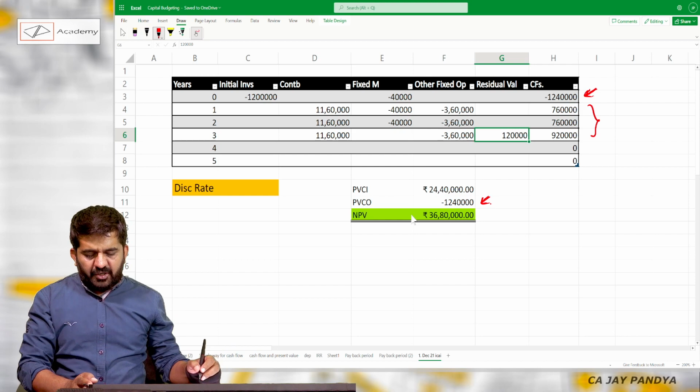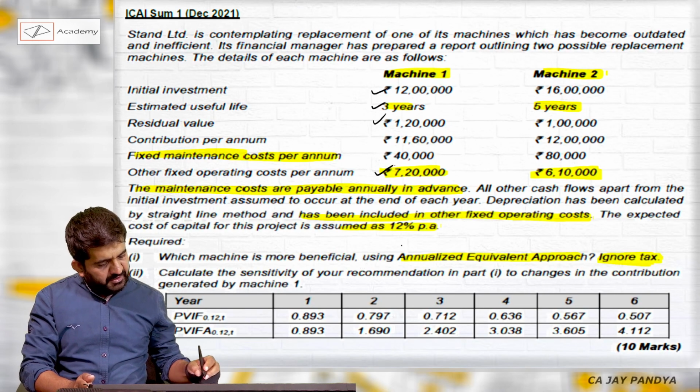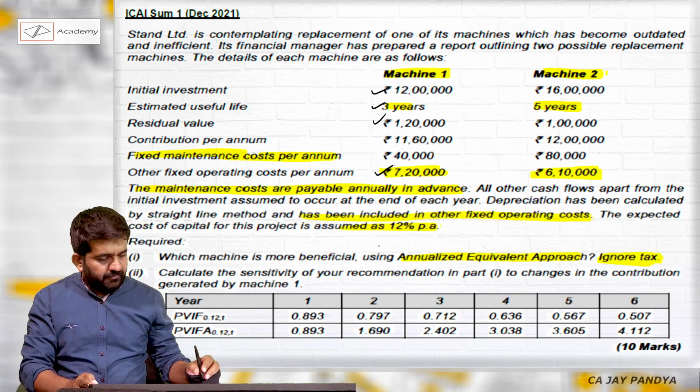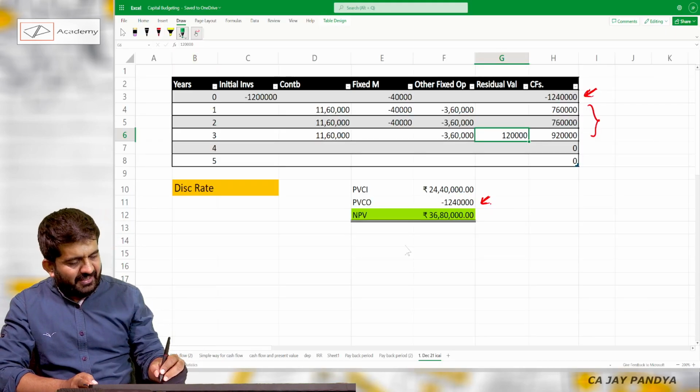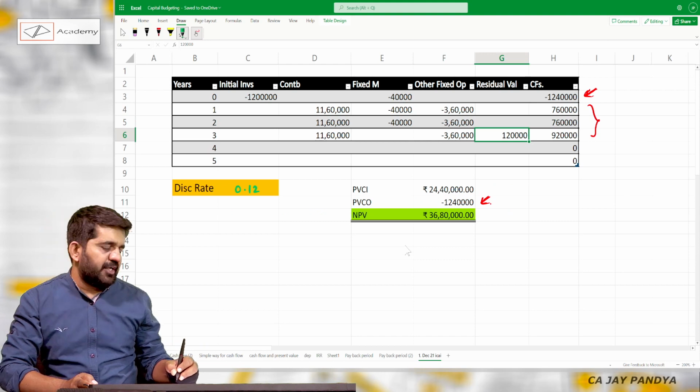What is my discount rate for the question? It is 12%. Now I am having an Excel sheet. If I write down 12% over here, I'll directly get the answer of present value of cash inflow.